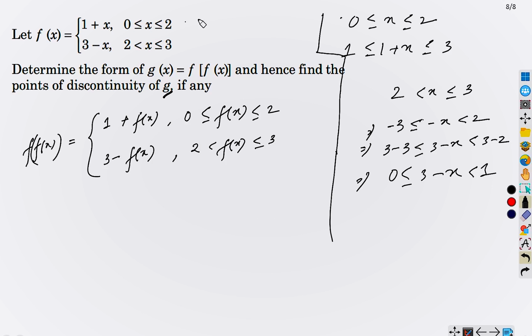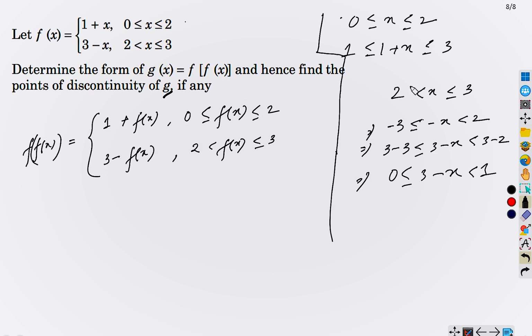When x belongs to this interval, then f(x) varies from 0 to 1, and when x belongs to this interval, then f(x) varies from 1 to 3. But we are interested in 0 to 2. For what values of x is f(x) varying from 0 to 2? Well, definitely this interval will come.